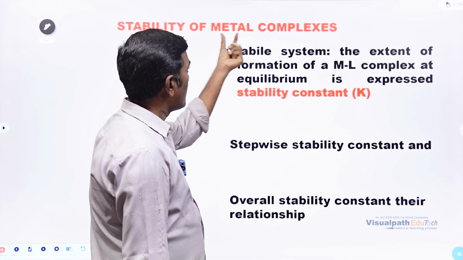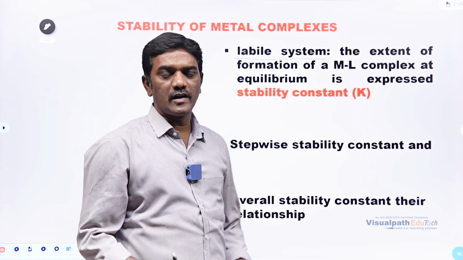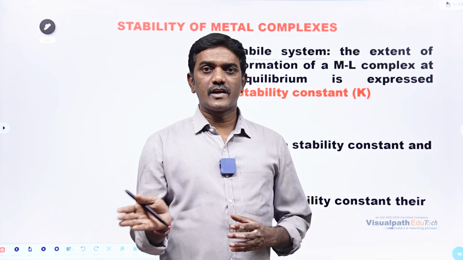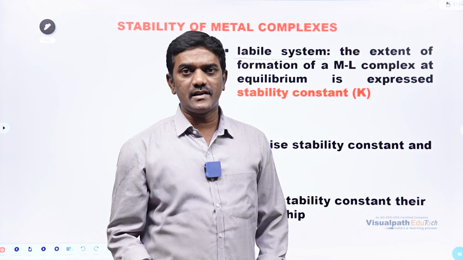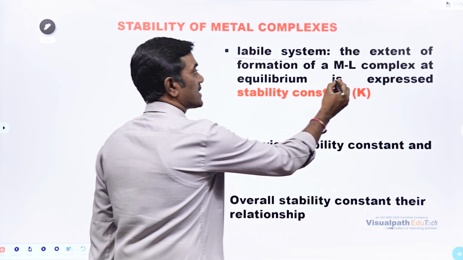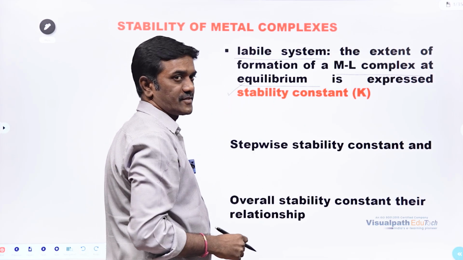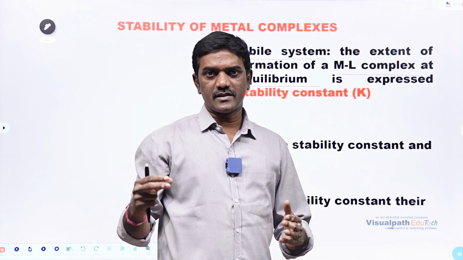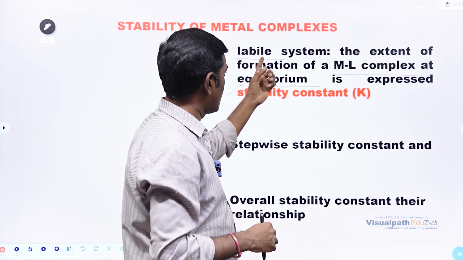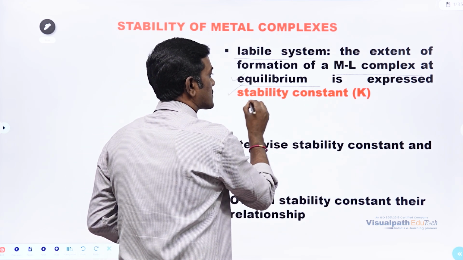First, let us discuss the stability of metal complexes. For example, if you are considering a system called a labile system, what is the meaning of a labile system? In which the ligands are very active in reaction. If they are replacing very fast, then that is called a labile system. In such systems, we will express the metal ligand complex equilibrium in terms of stability constant, because the ligands will move very fast while forming a complex. In that type of system, we try to express that equilibrium in terms of stability constant.